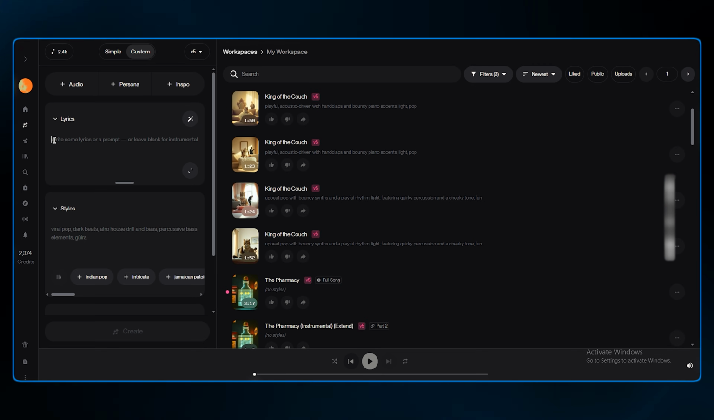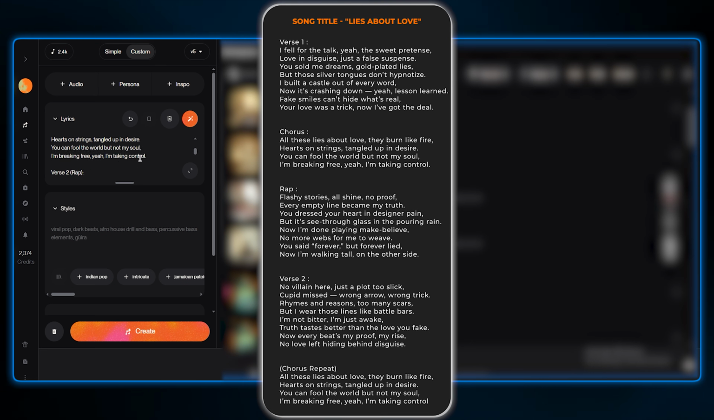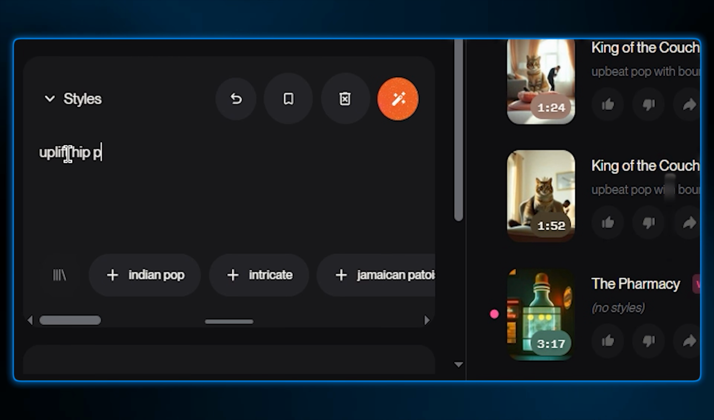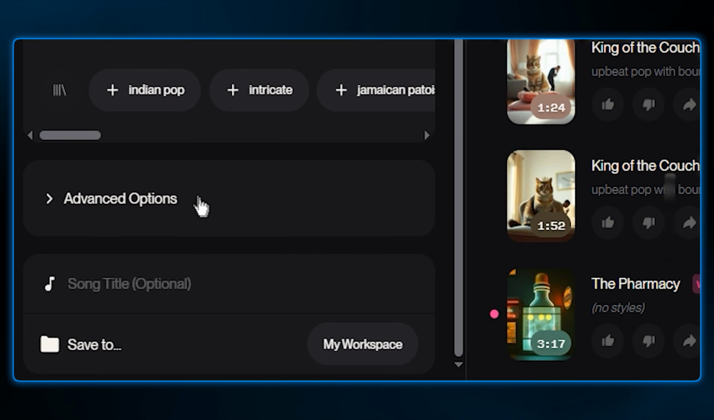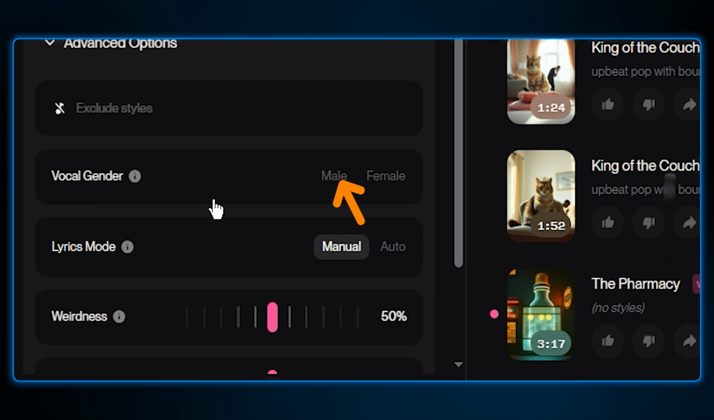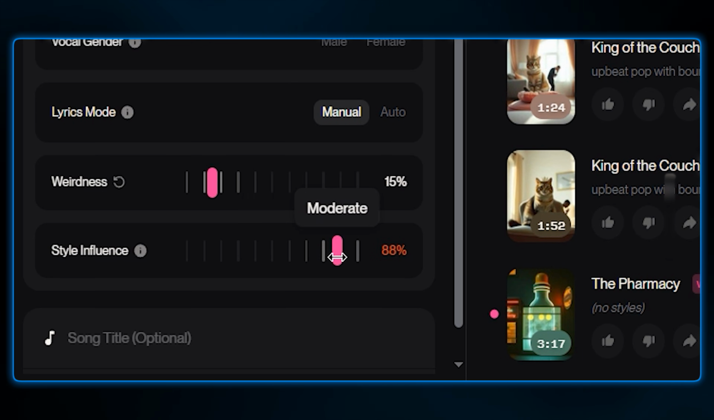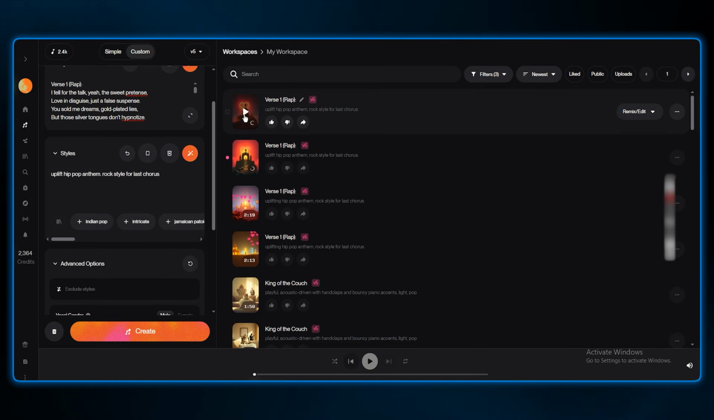Okay, let's go over to the Suno dashboard. In the custom mode, I'll paste the lyrics right here into the lyrics box. Now for the style, this is important. I'm typing uplifting hip-hop anthem, rock style for the last chorus. In the advanced options, let's opt for male vocals, and I'm setting the weirdness to 15% because I want the structure to be stable, and I'm cranking the style influence up to 85% because I really want it to stick to that upbeat anthem vibe. Let's hit create. And here we go.